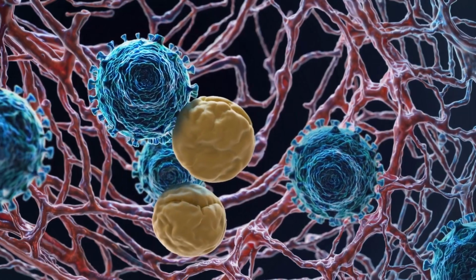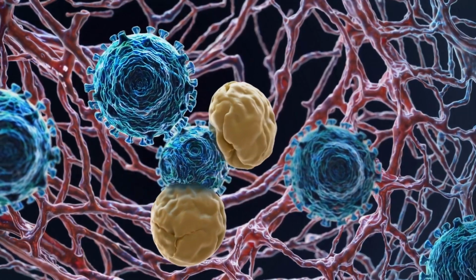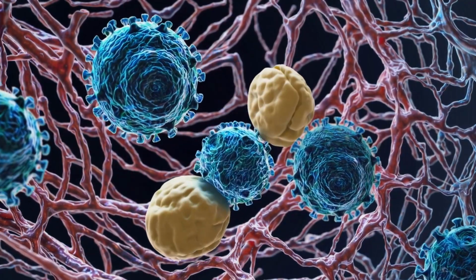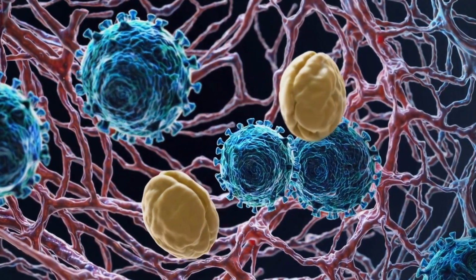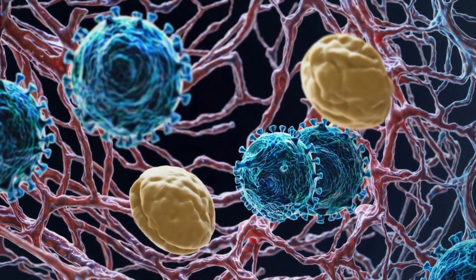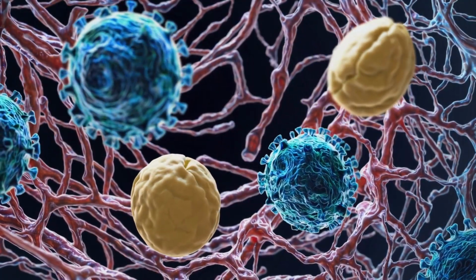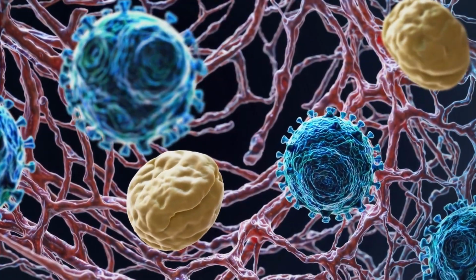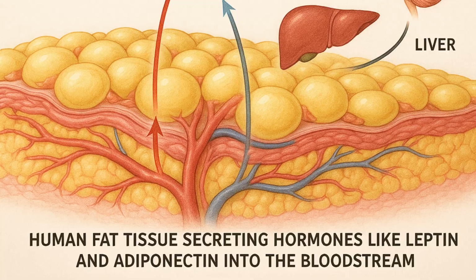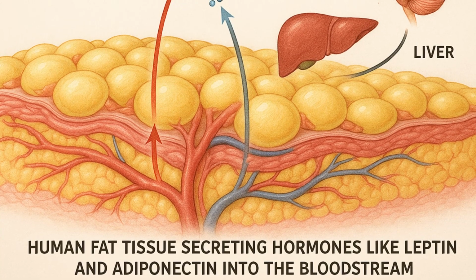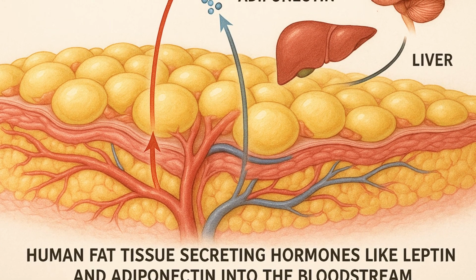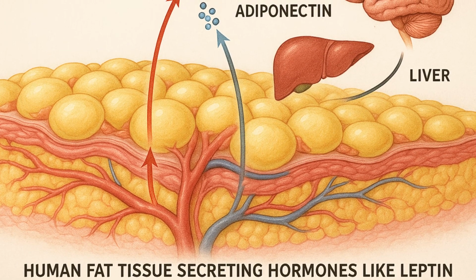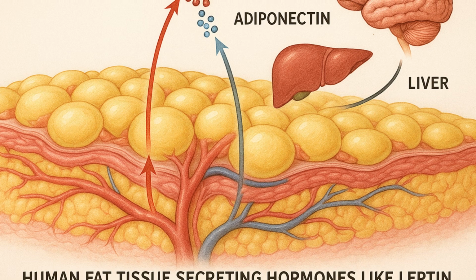A growing body of evidence also supports adipose tissue as a key player in immune regulation. Far from being passive storage units, adipocytes interact intimately with resident immune cells, such as macrophages, T cells, and B cells. These interactions are context-dependent. In healthy lean adipose tissue, immune cell profiles are predominantly anti-inflammatory, supporting tissue repair and insulin sensitivity. During chronic overnutrition, however, immune signaling shifts toward a pro-inflammatory state.